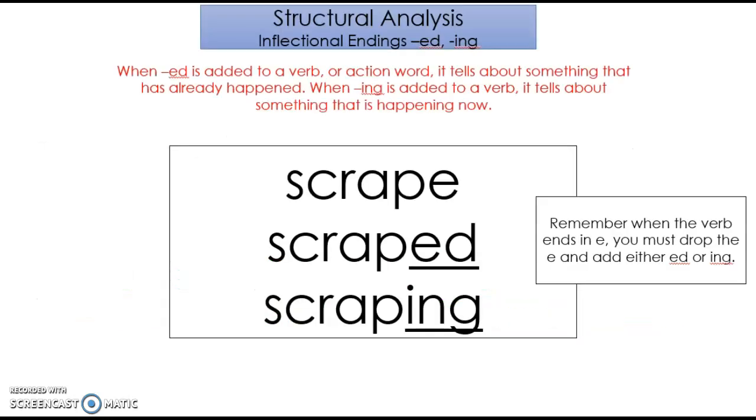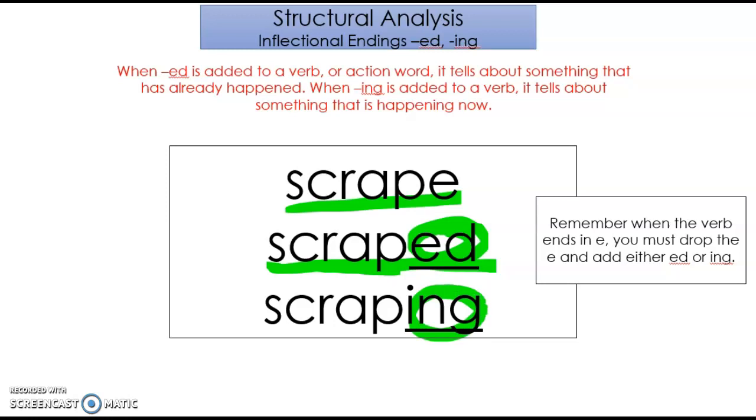Okay, here's what we were talking about earlier. Here's the base word of our verb. When you add ed to the end of a verb, it means that it already happened. So if you scraped your hand yesterday, then you would put ed at the end. So yesterday I scraped my hand. Okay? Then if you add ing at the end of a verb, it means that it's happening now. So if you're scraping glue off your desk, you would say, I am scraping glue off my desk. You're doing it right now.